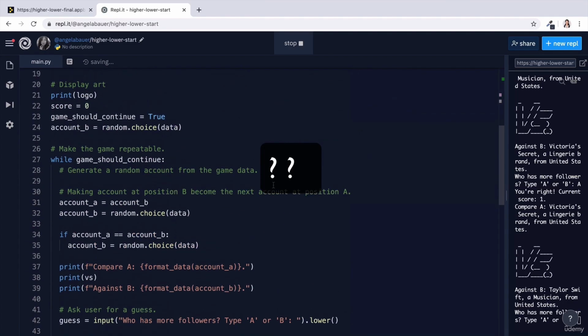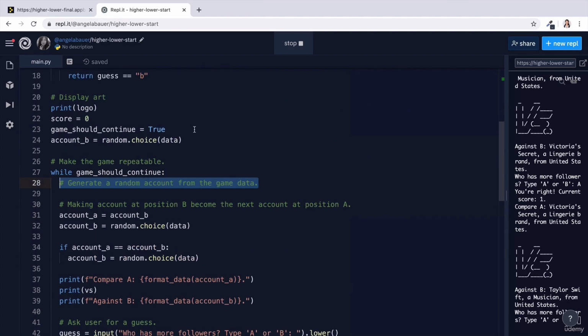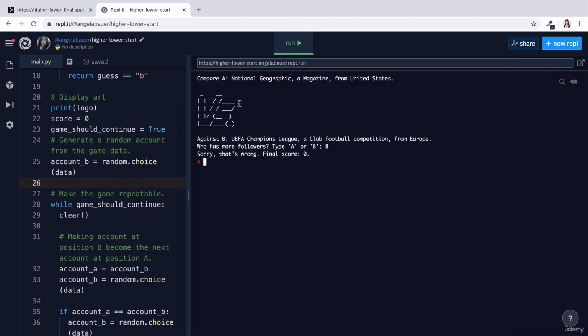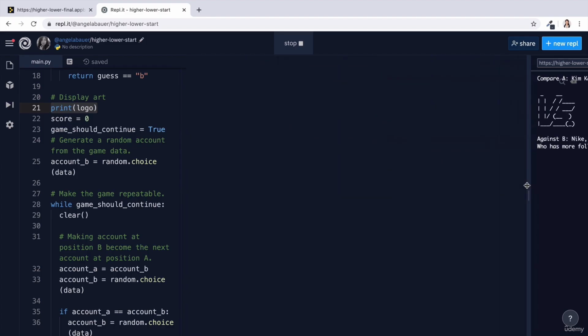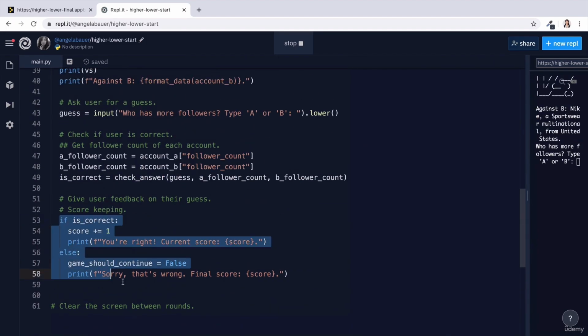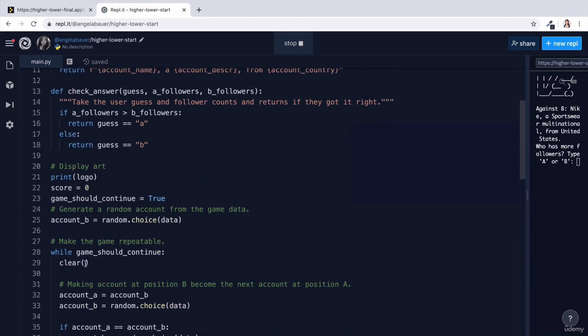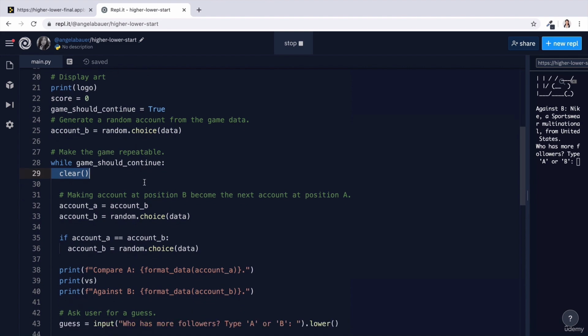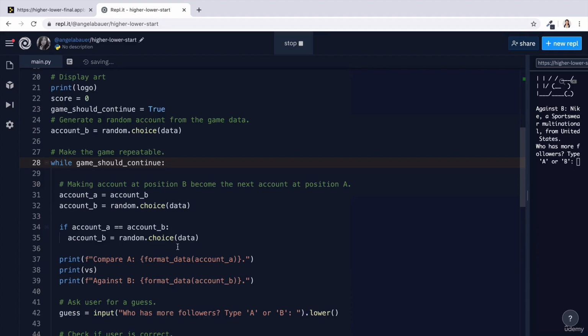But here's a question, where do you call it? Because if you call it at the very beginning of the while loop, like here, then what's going to happen is that your logo is never going to be displayed. And also, when you actually get the answer correct, like we will here, the result isn't shown. Because the result is shown at the very end of this while loop. And once that's done, it's going to loop right the way back here and it's going to clear everything in the console. And that's all going to happen in a fraction of a second, so the user won't actually see it. So we need to move this clear function.